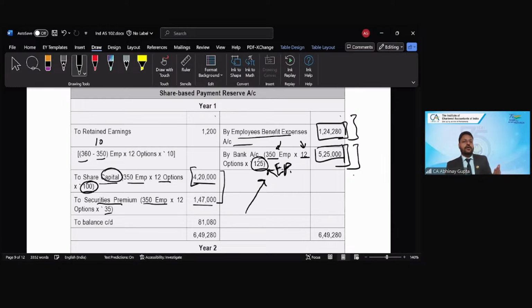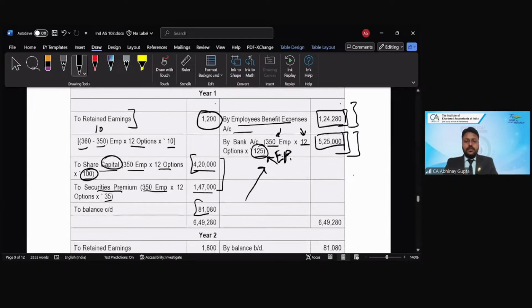So 10 is the number of employees for whom the options are forfeited. So 10 employees, 12 options and 10 rupees, so 1200 would be transferred to the retained earnings as well, because these options are getting cancelled. Correct? And after all these, whatever is the balance will be carried forward for the next year, year 2.